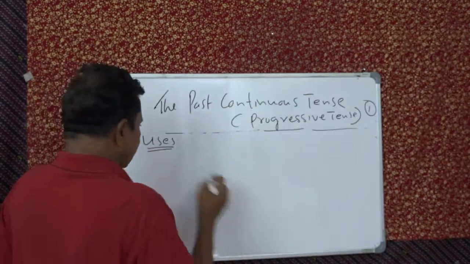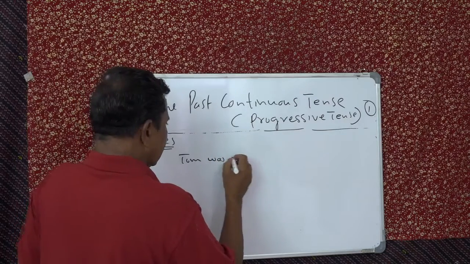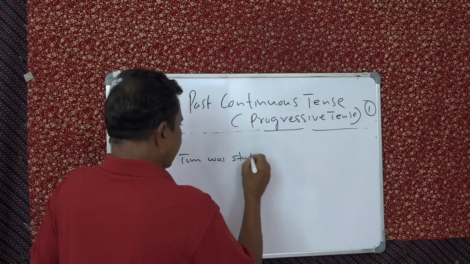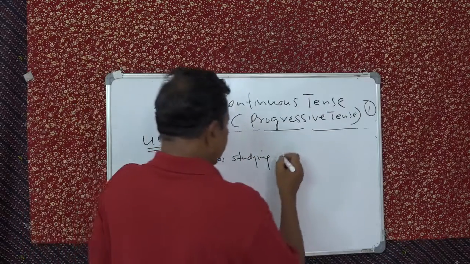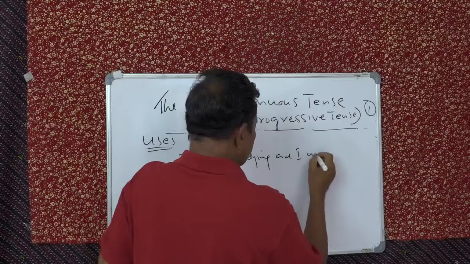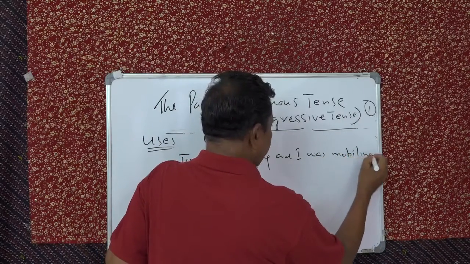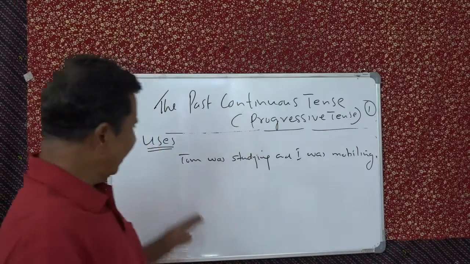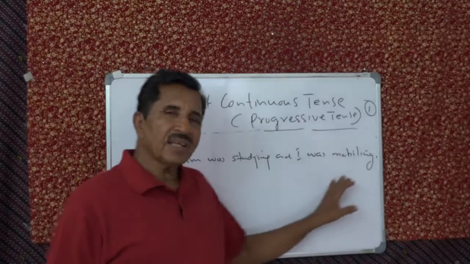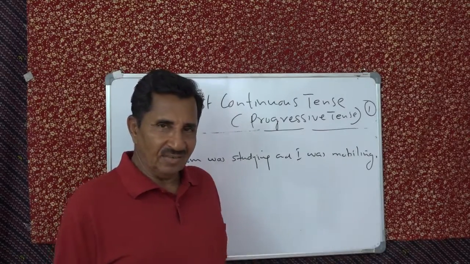See, for example, Tom was studying and I was mobiling. Mobiling means using the mobile. So Tom was studying and I was mobiling. Two actions, simultaneous action.